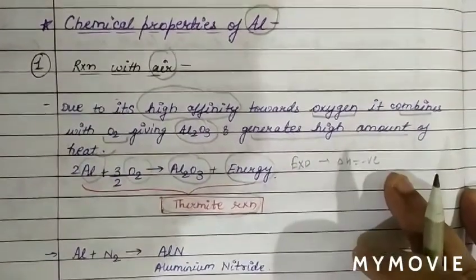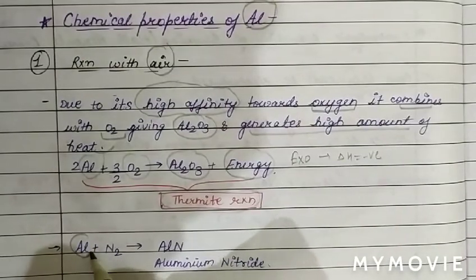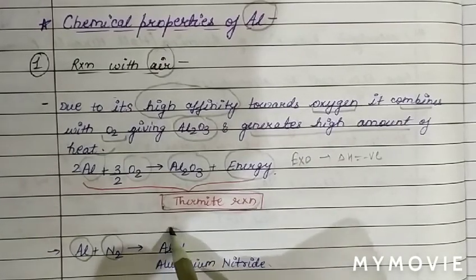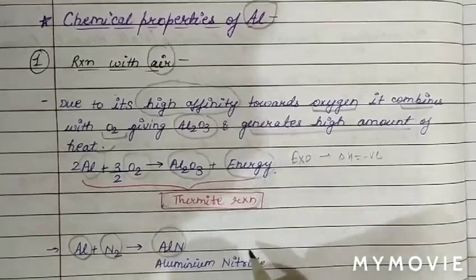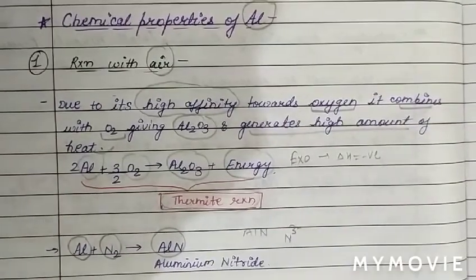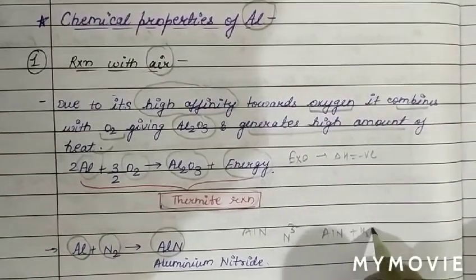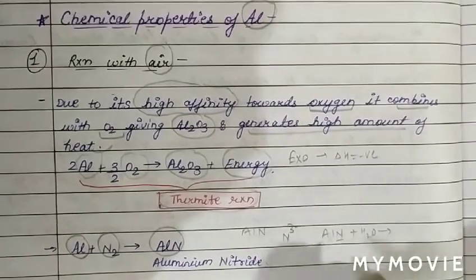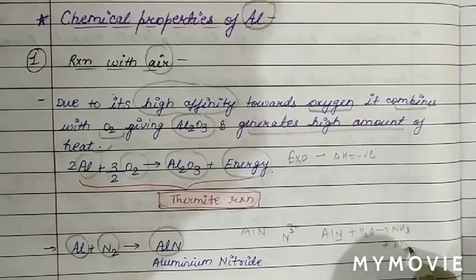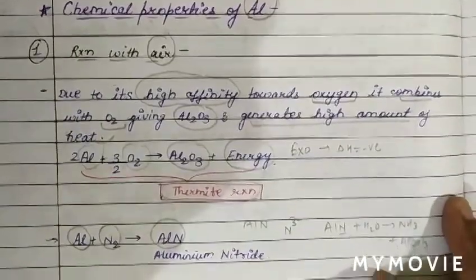Now, in the reaction with air, aluminium also reacts with nitrogen. When aluminium directly combines with nitrogen, it forms aluminium nitride, which contains the nitride ion, with a charge of -3. When aluminium nitride undergoes hydrolysis, ammonia gas is evolved along with aluminium hydroxide, Al(OH)3.